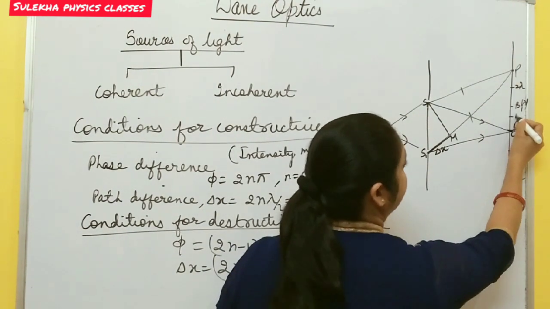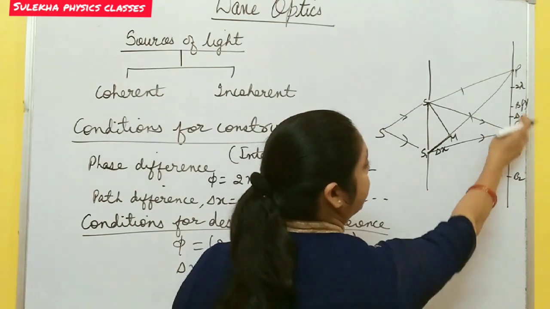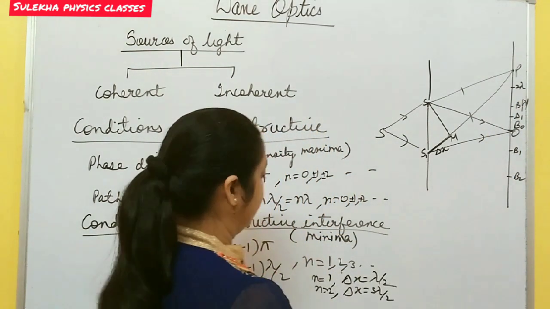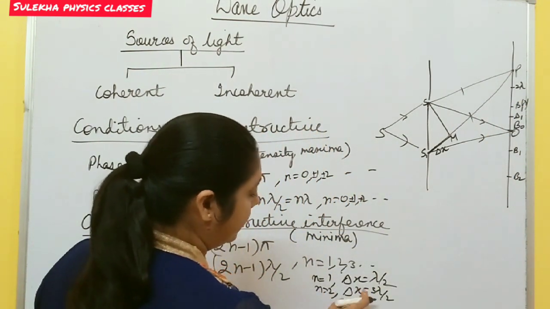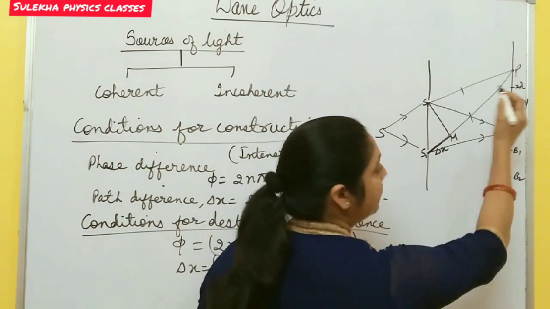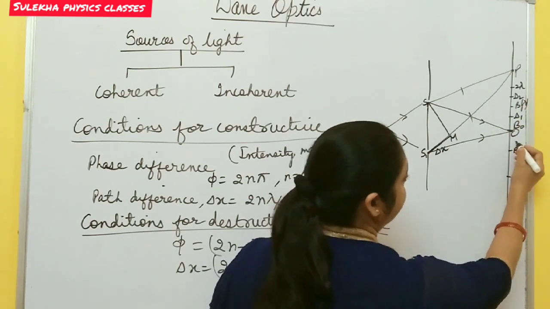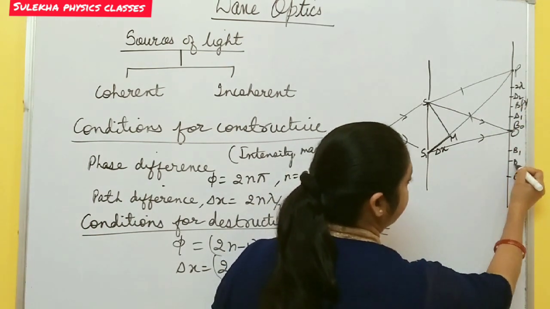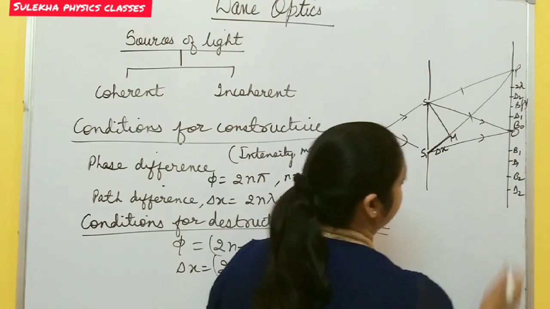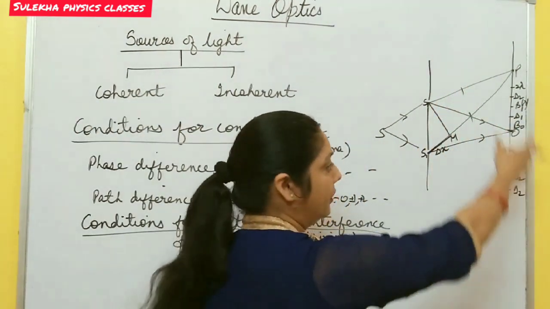The first minima, or first dark fringe, is formed in between these two bright fringes. Again, the second minima at 3 lambda by 2 is in between lambda and 2 lambda, so here the second dark fringe is formed. In the same way, on the negative side also, first dark fringe, second dark fringe. In this way, the interference pattern is formed on the screen.